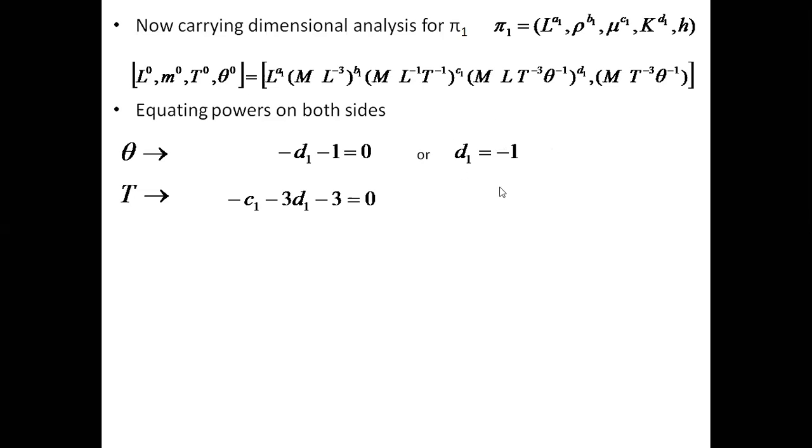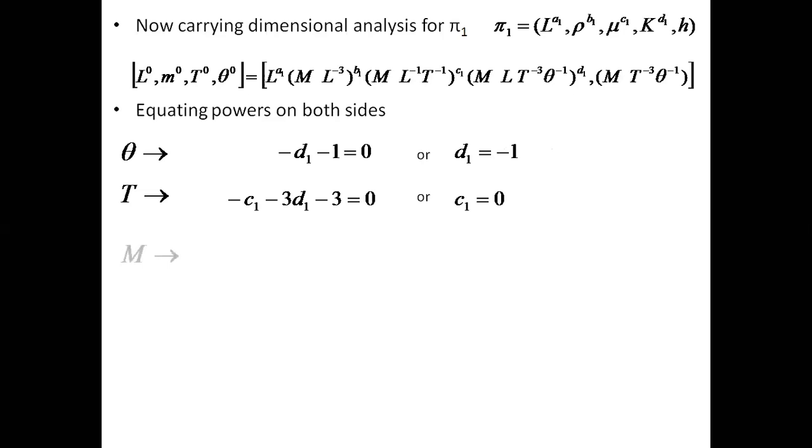We have already determined d1 equal to minus 1. If I simplify this, I get c1 is equal to 0.